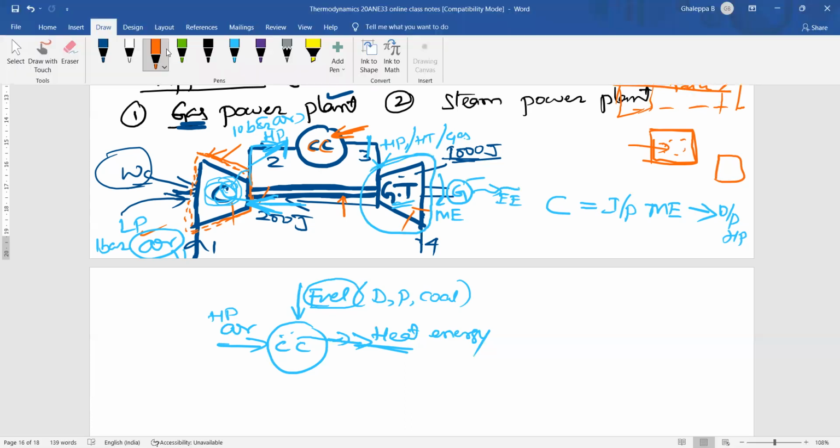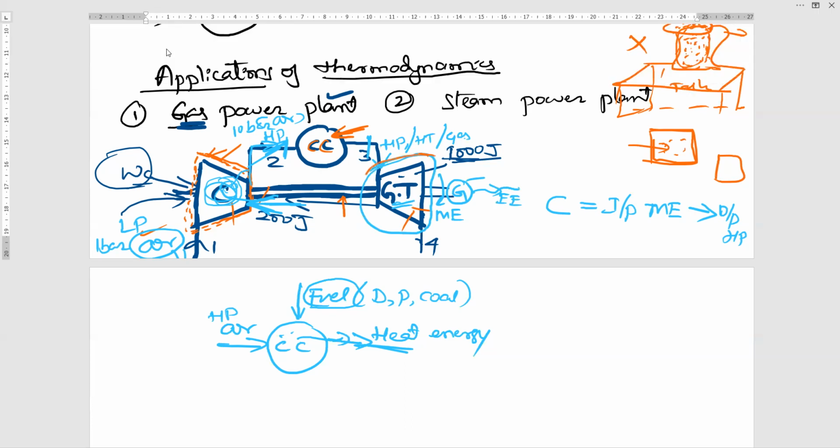Which is the input energy for this turbine? Look at the input energy. This high pressure, high temperature gas is the energy. That is the energy input. I am not using it, I am supplying gas. I am supplying high pressure, high temperature gas. So this is energy, energy stored in the gas.